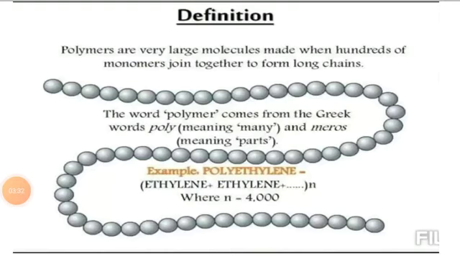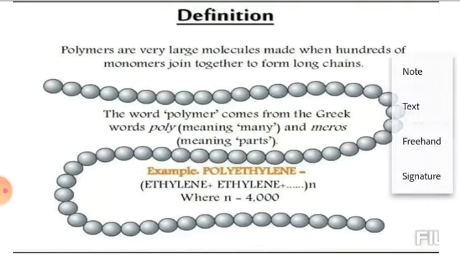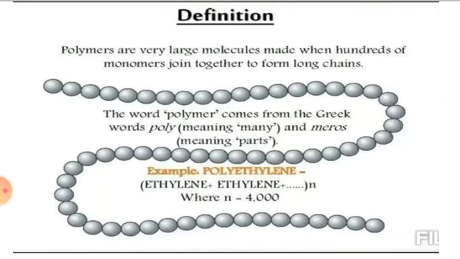Now here we are moving towards the definition of polymer. The word polymer is derived from a Greek word. Poly means many, mers mean parts. So here students, in the figure you see that various bubbles have been there. One circle is one monomer, another one is another monomer. So one monomer is linked to another monomer, and then it gives the polymer. Many parts of monomers merge, and then it gives you polymer.